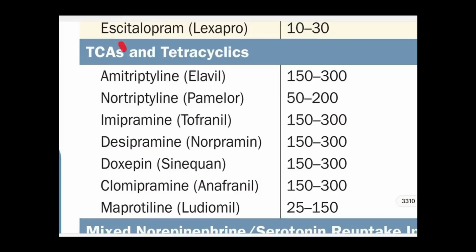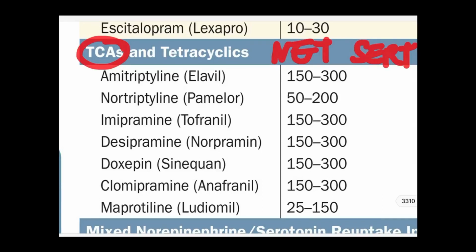Let's talk about TCA, tricyclic antidepressants. How does it act? The TCAs act by inhibiting NET and SERT, that is norepinephrine transporter and serotonin transporter. What happens after that? There is an increase in the serotonin and norepinephrine in the synapses, which further acts on the receptors and causes the downregulation of the receptors, and the same thing which I have discussed in SSRI goes on.